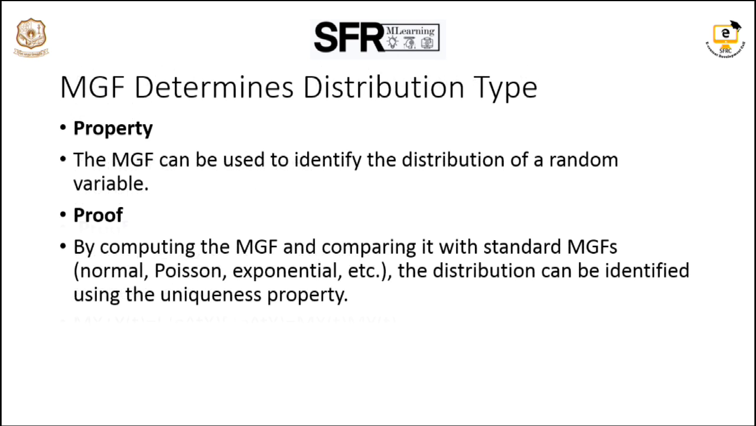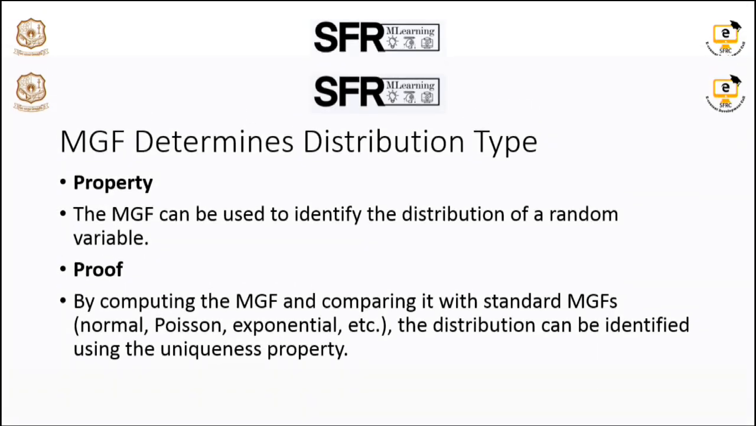Then this property determines the distribution type, that is, the moment generating function can also describe the distribution type. In this we have the uniqueness property that determines the sequence of moments. Then the MGF can also be used to identify the distribution of the given random variable.